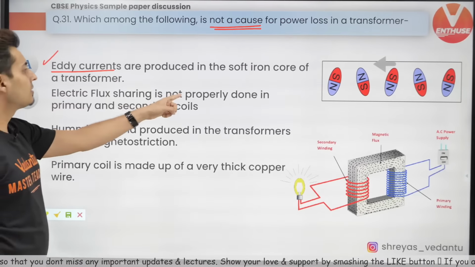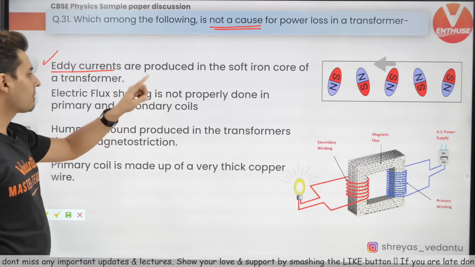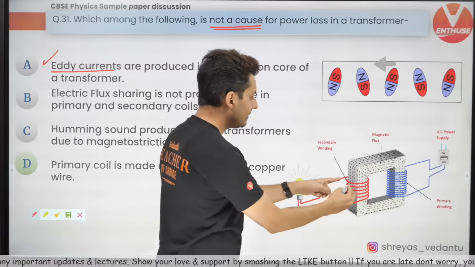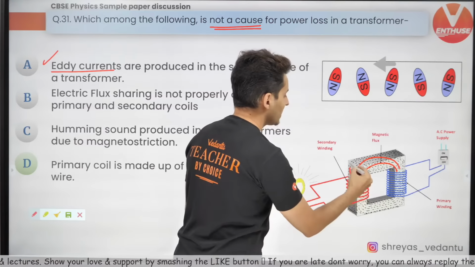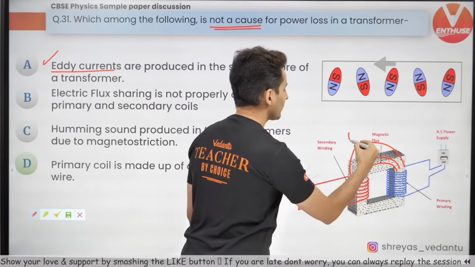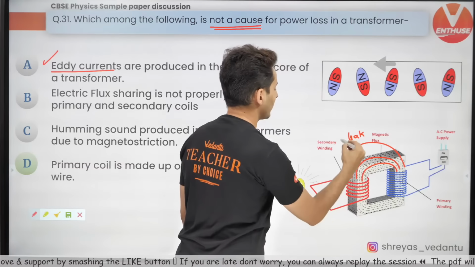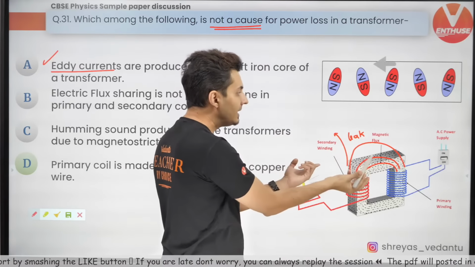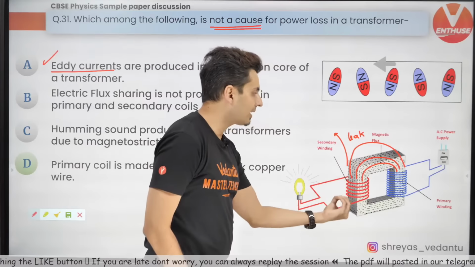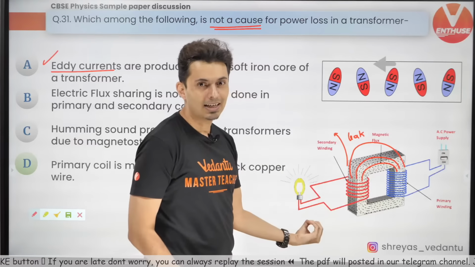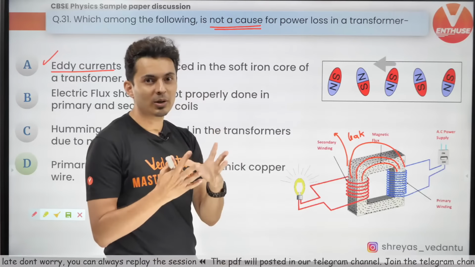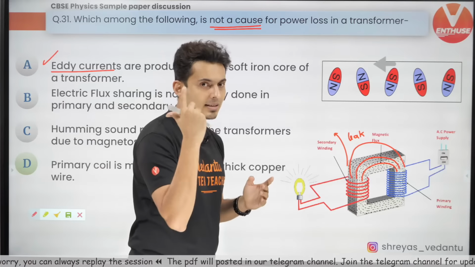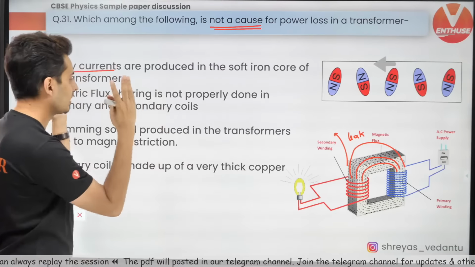Electric flux is not properly transferred from primary to secondary. Whatever flux is created from the primary should go to the secondary, but some of the flux might leak. If the flux gets leaked out, there is no proper coupling between the primary and secondary, so the EMF generated on the other side might not be good enough. So there is some flux loss because some lines might go out.